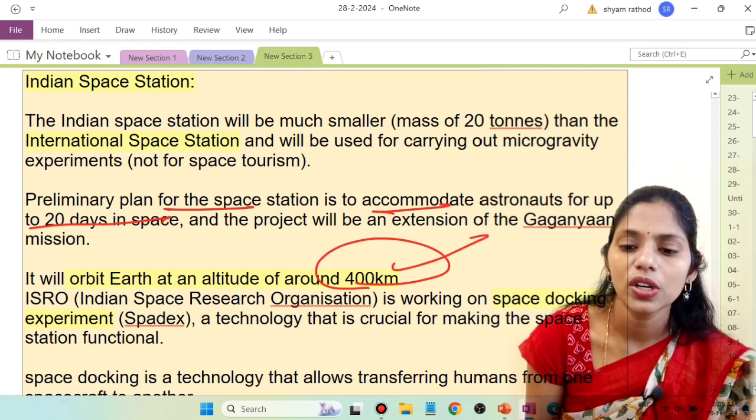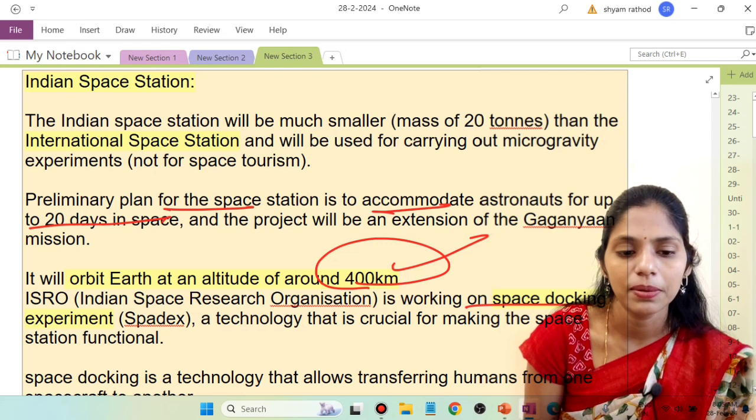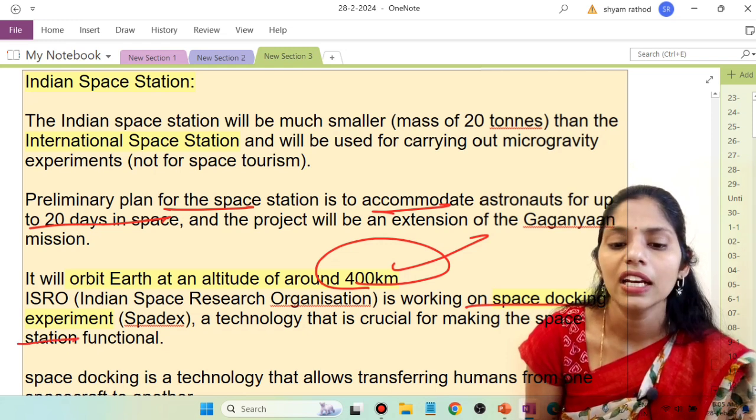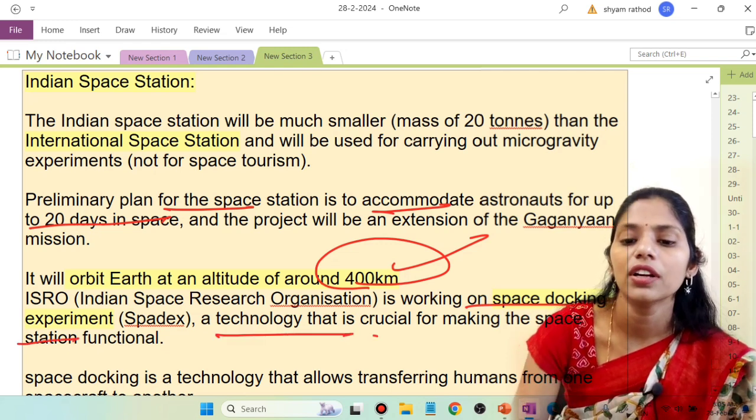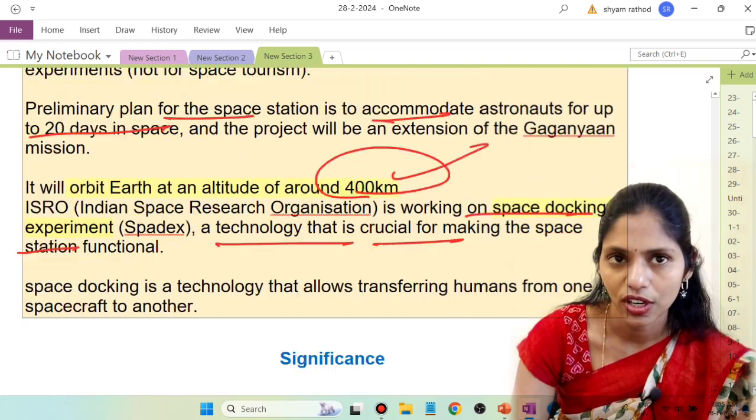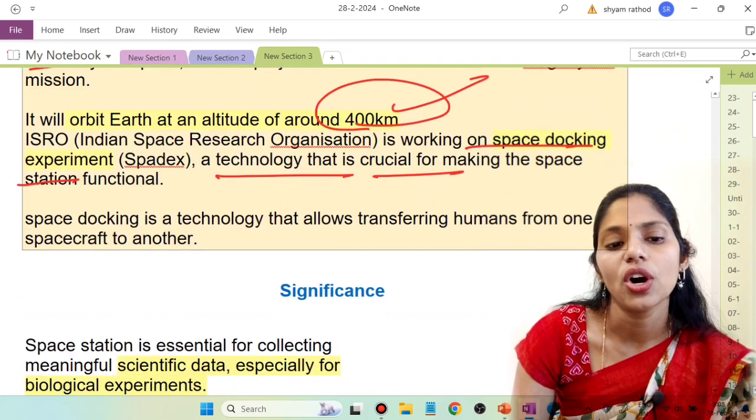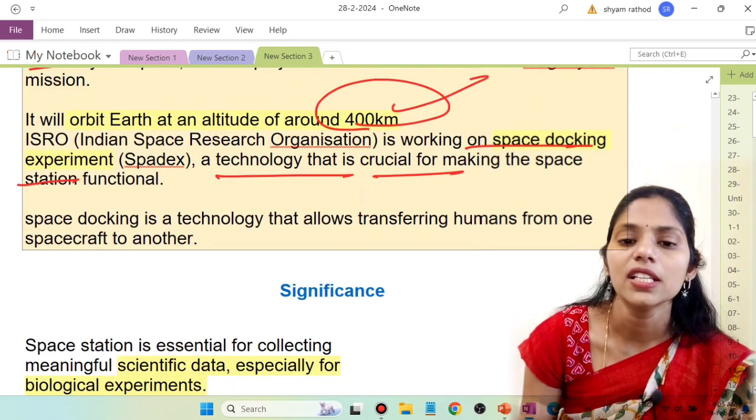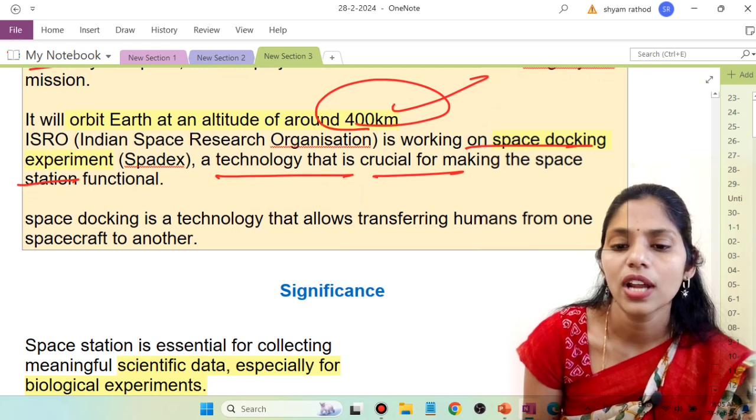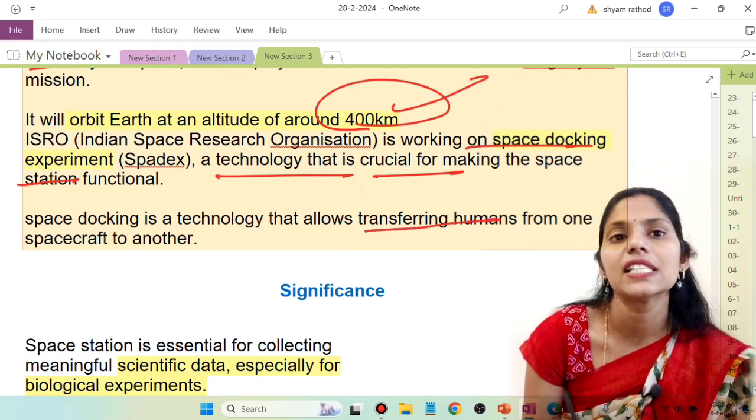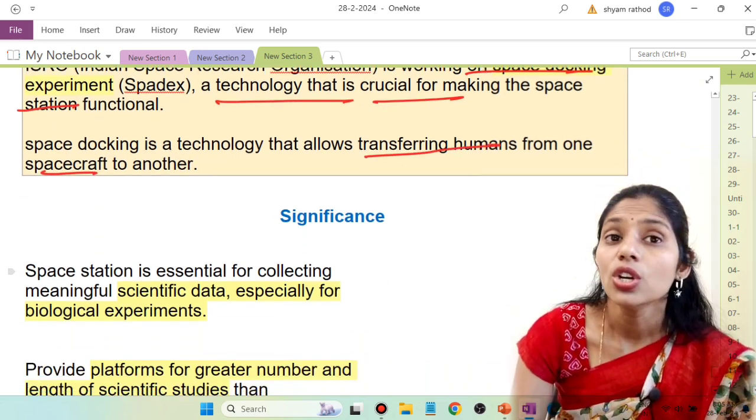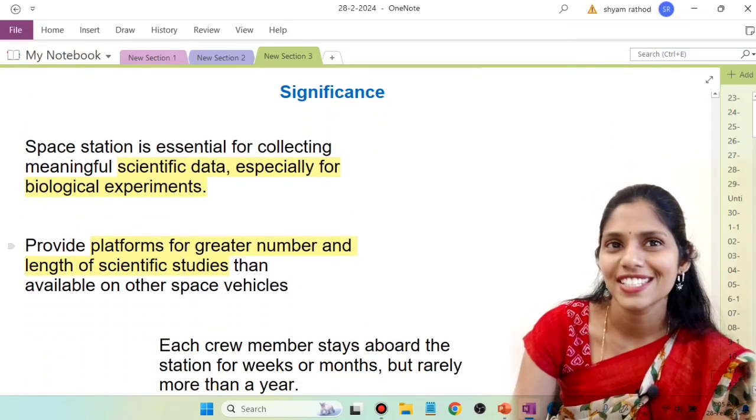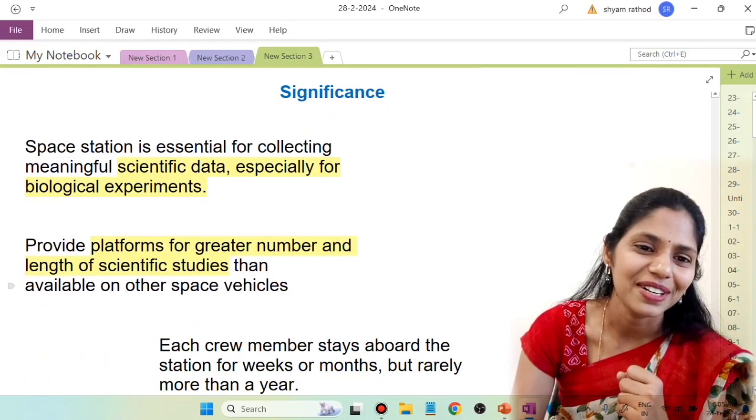And ISRO is working on this space docking experiment, that is SpaDeX, and it is a technology which is crucial for making the space station functional. This space docking technology allows to transfer humans from one spacecraft to another spacecraft. So what is the significance of this statement is given by our Prime Minister?